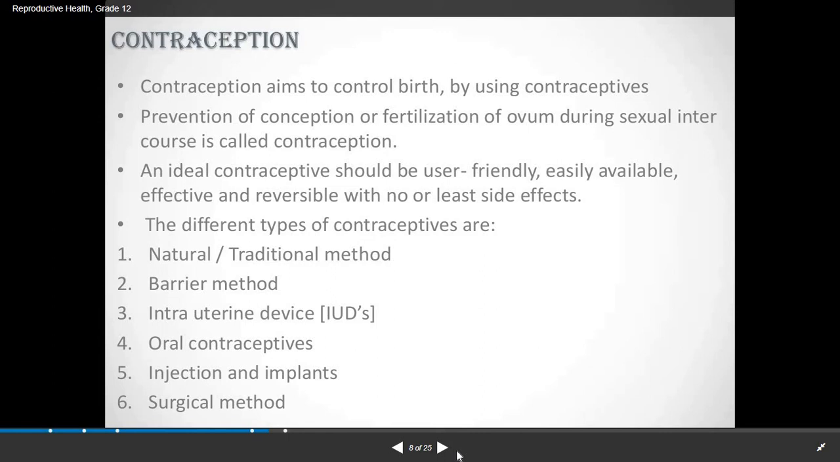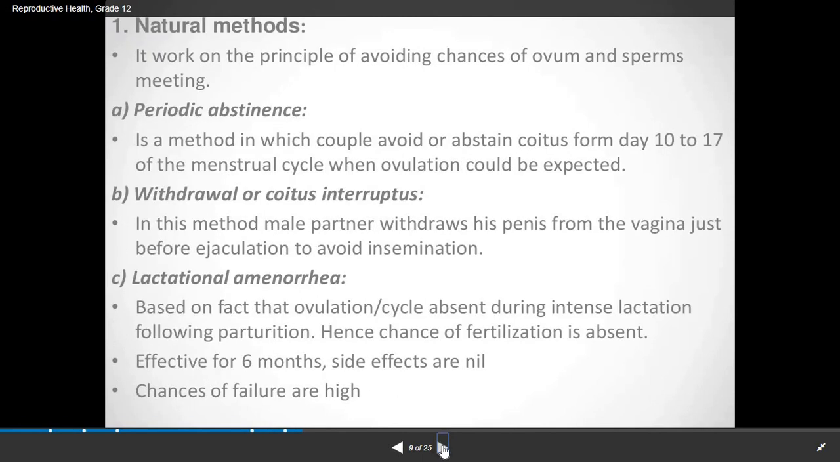So first we will see the natural method, which is also known as traditional method. This natural method works on the principle of avoiding chances of ovum and sperm mating, means it avoids the mating between the egg and the sperm during copulation. In that, the first type is periodic abstinence. This is the method in which the couple avoid or abstain from coitus from day 10 to 17 of the menstrual cycle, when ovulation could be expected.